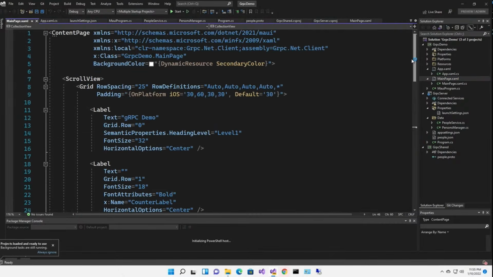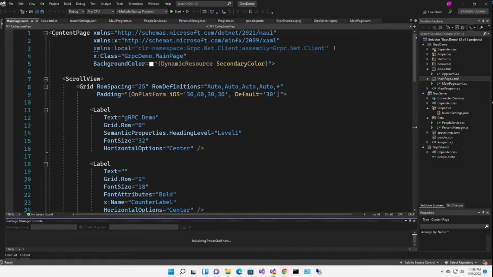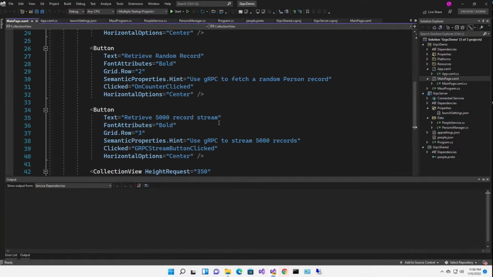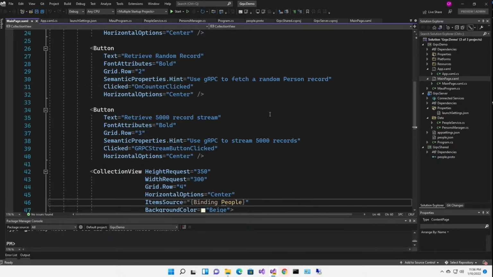Now there's a few things that I did at the top here. Well, one really. I added this XML namespace local so that we could access the code inside. And I've added a button to retrieve 5,000 records as a stream. I know.